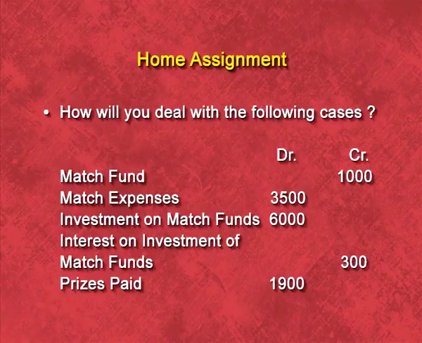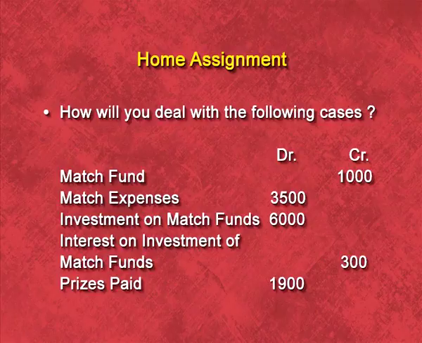You can see the fund based accounting question. We have the following items like match fund 10,000 on credit side, match expenses 3,500 debit side, investment on match fund 6,000, interest on investment of match fund rupees 300 on credit side, and prizes paid 1,900. You have to deal with the following cases.